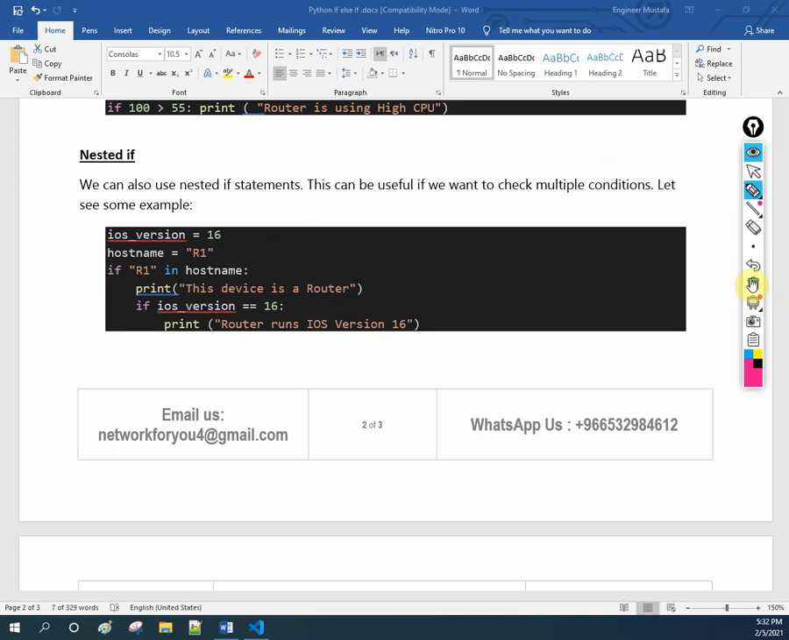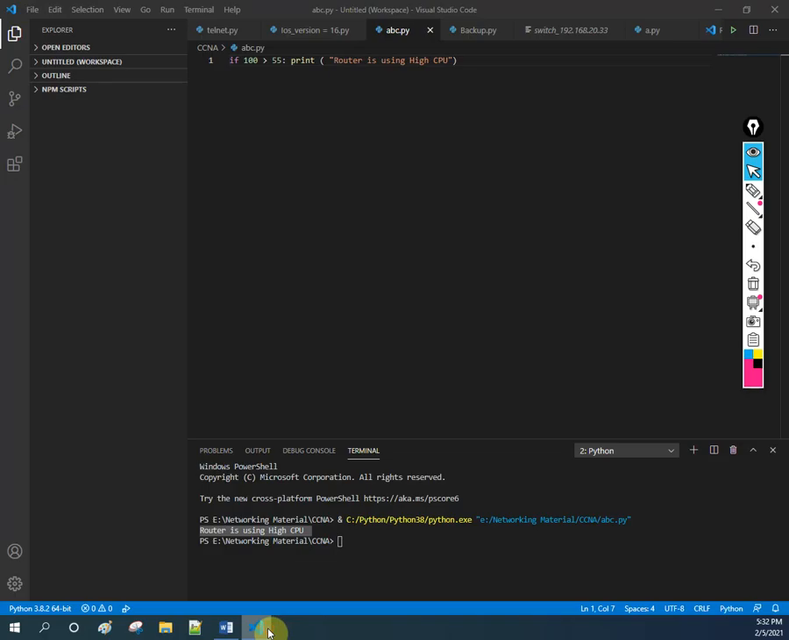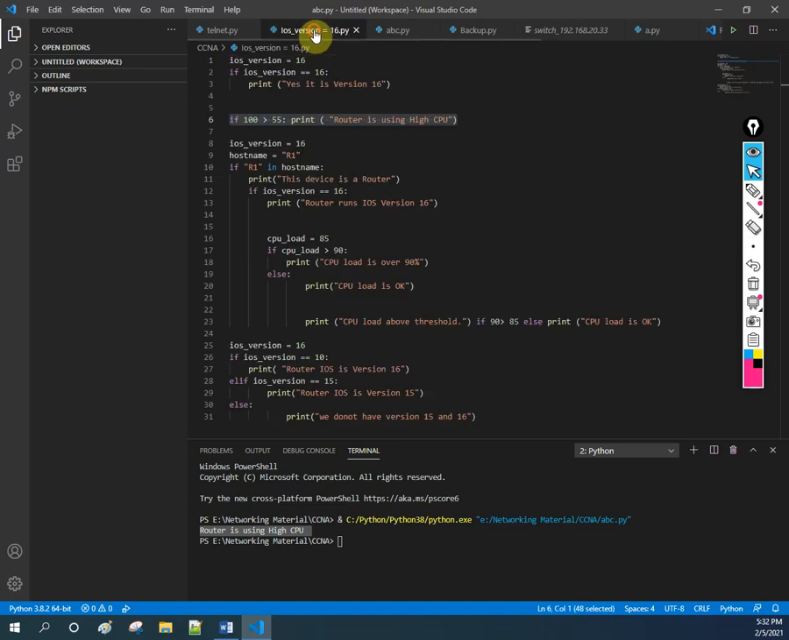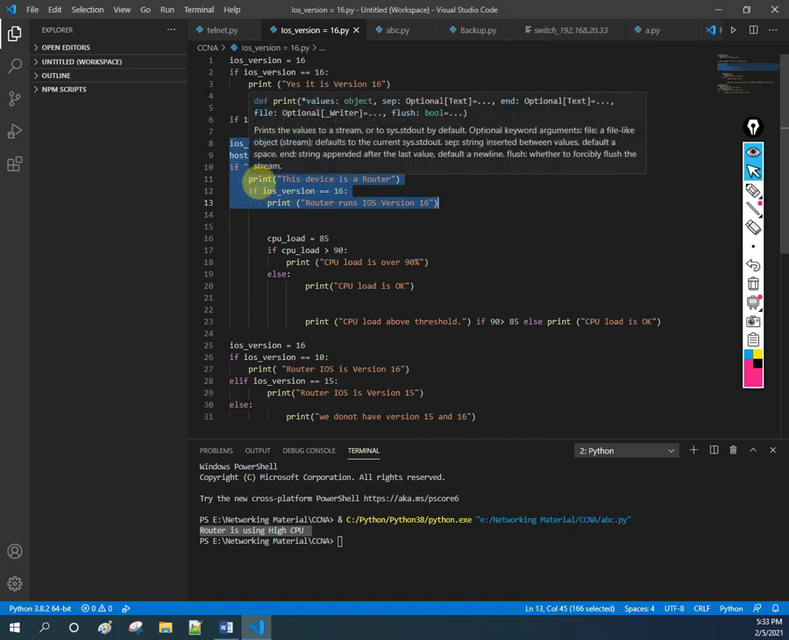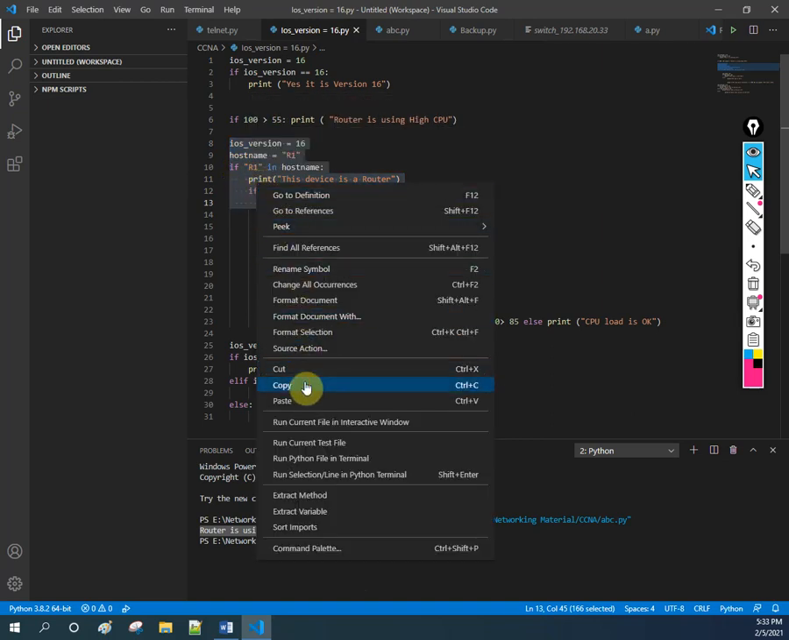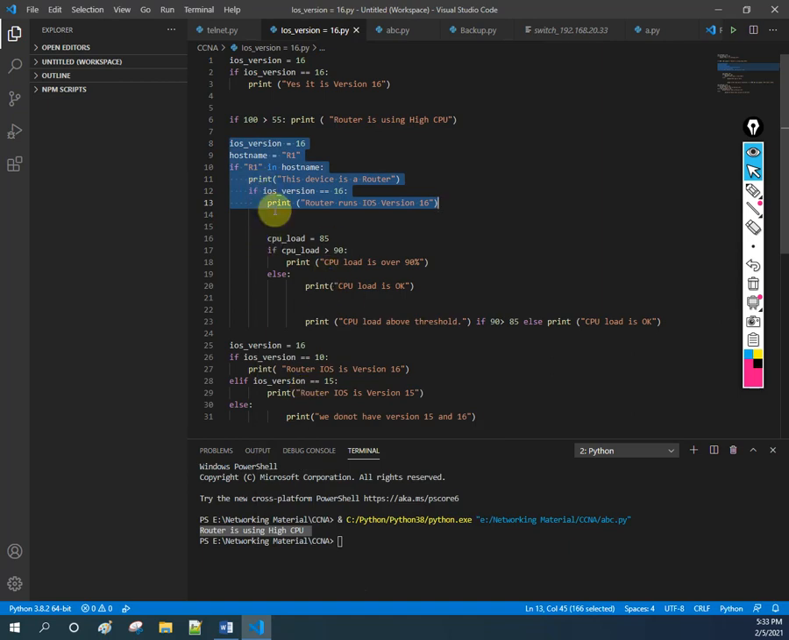Now this is the example. I already executed the example, so let me go to that file and take it. This is an example of nested if. You need to give this space. If you do not give this space, this code will give you an error. When we do the configuration, we will learn this. Like if is here, then print is here, and if is here, like this we need to give the space.